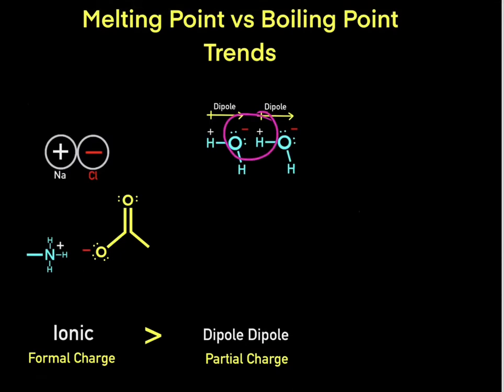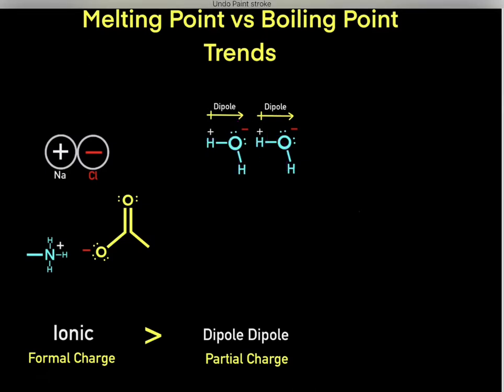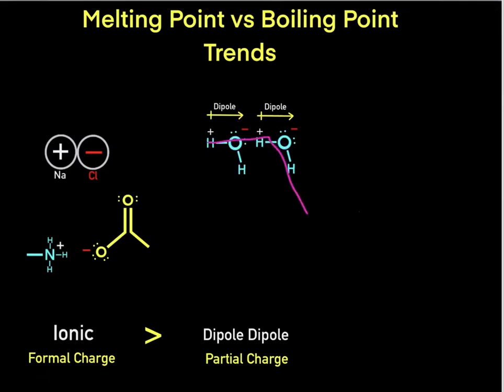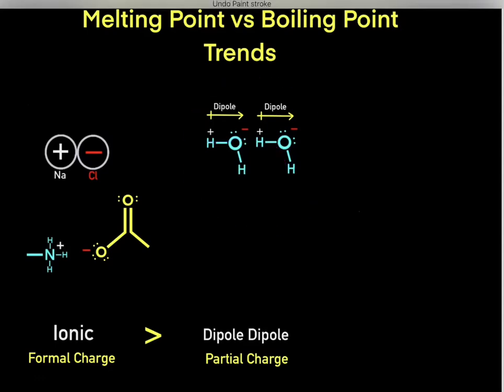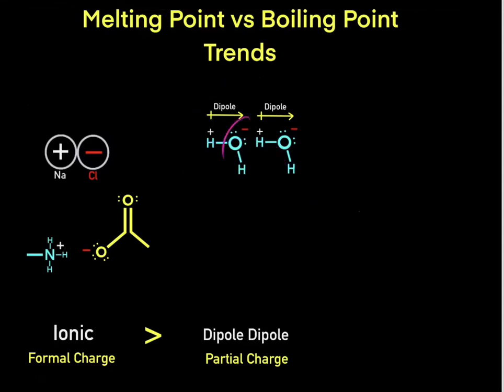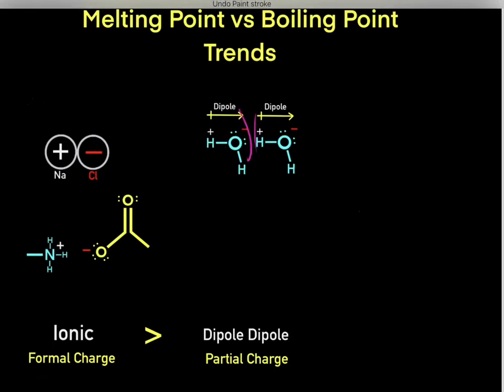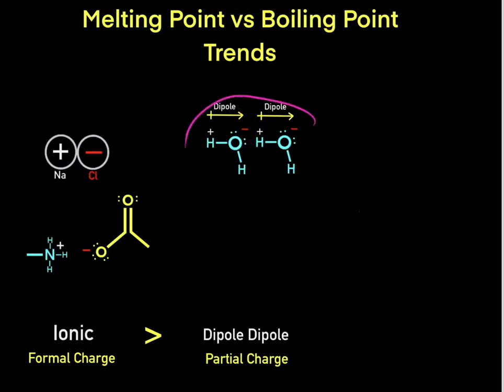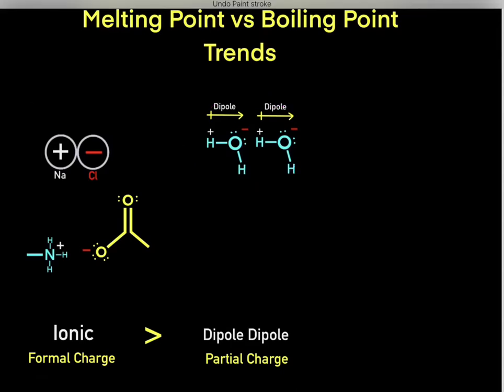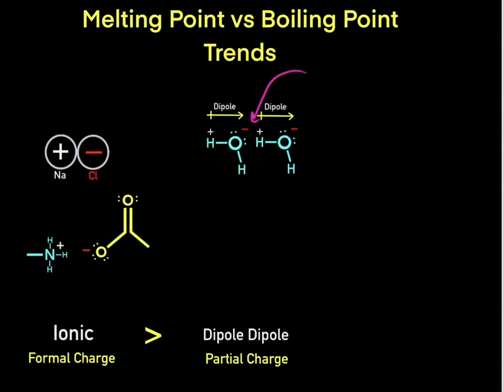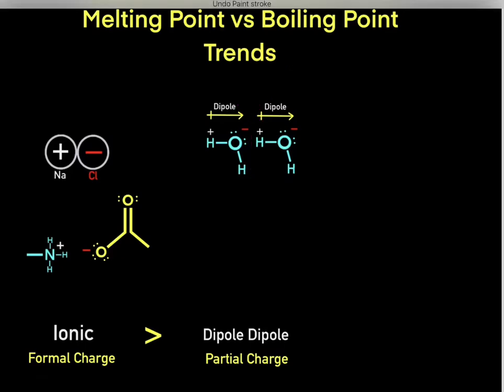And it's these attractive Coulombic interactions that form ice. Essentially, ice is just a bunch of water molecules forming these Coulombic interactions, forming a very organized lattice structure, forming a solid ice. So again, it's these partial charges that hold together an ice solid. And therefore, if we want to melt this ice, we're going to have to apply heat to disrupt these attractive Coulombic interactions.